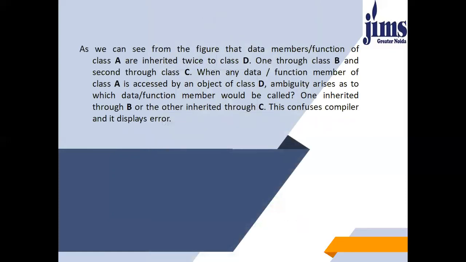As we can see from the figure, data members and functions of class A are inherited twice into class D, once through class B and second through class C. When any data or function member of class A is accessed by an object of class D, ambiguity arises as to which data or function member would be called: the one inherited through B or the other inherited through C. This confuses the compiler and it displays an error.